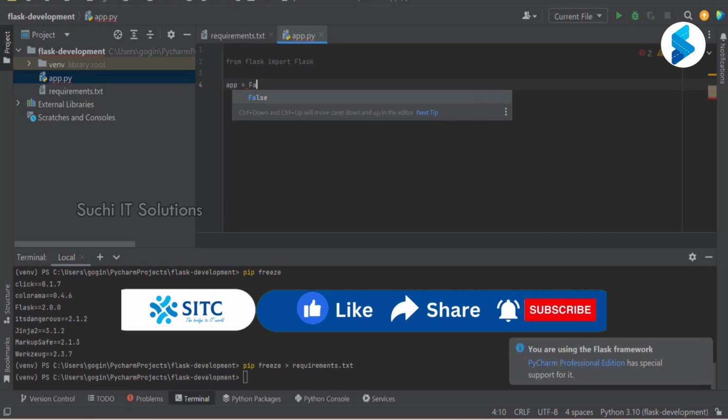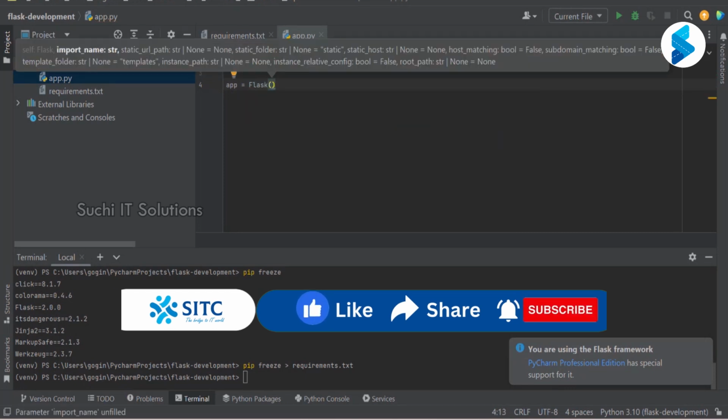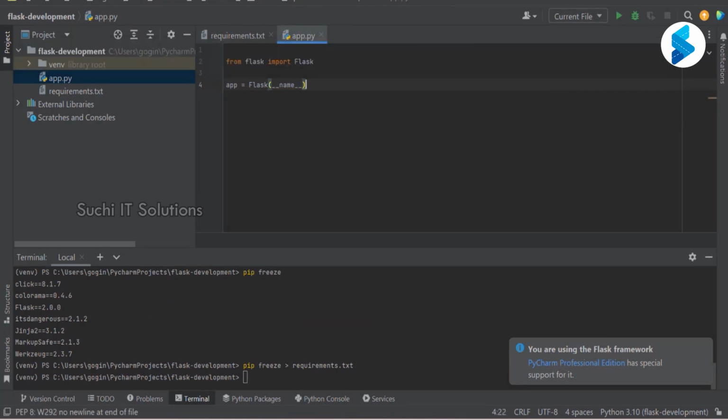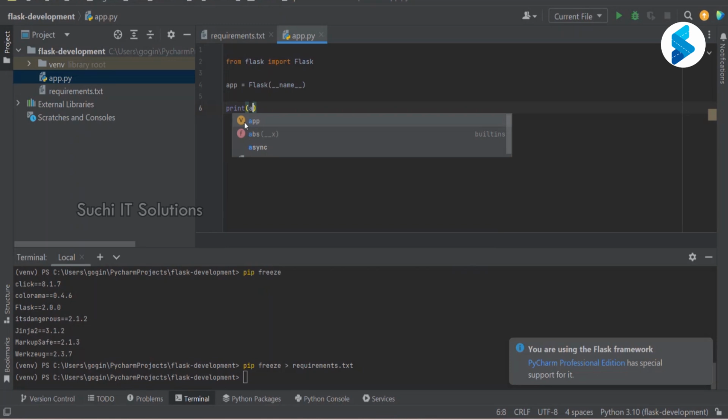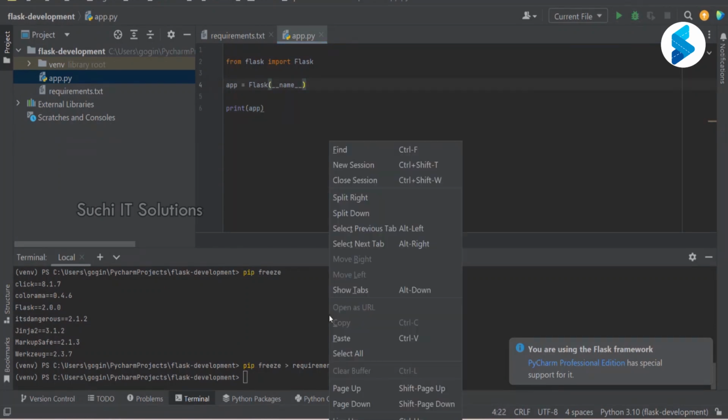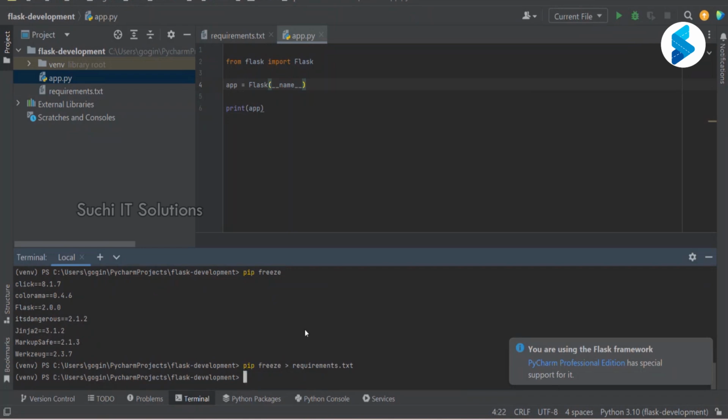app is equal to Flask, right? And I can name anything. For now, I'm just going to leave the same name as the file name. You know what is underscore underscore name, right? We have seen this, right? So this basically creates an instance of the Flask app, and we can run this.